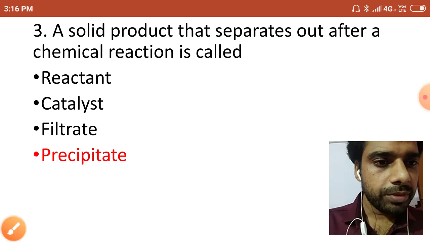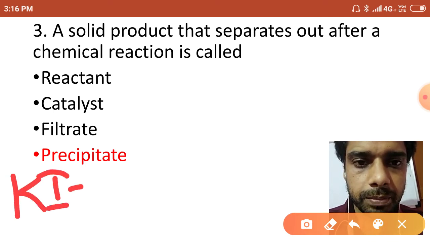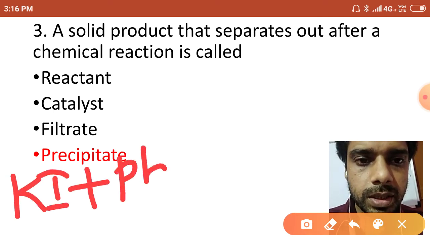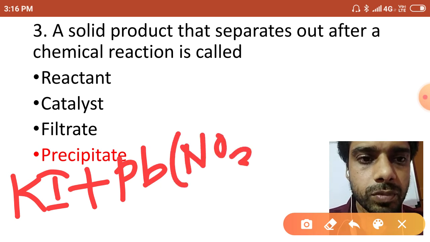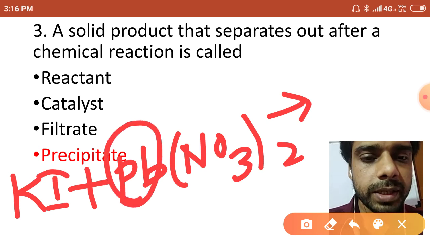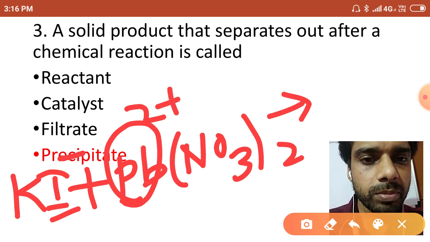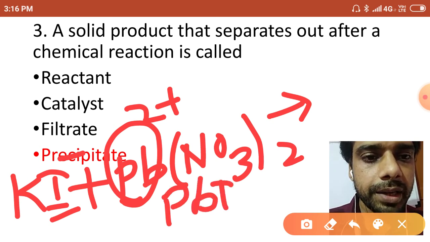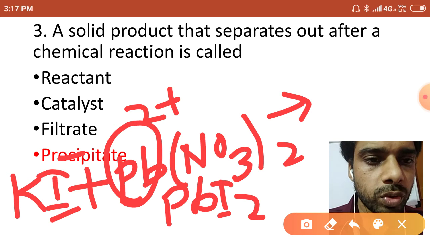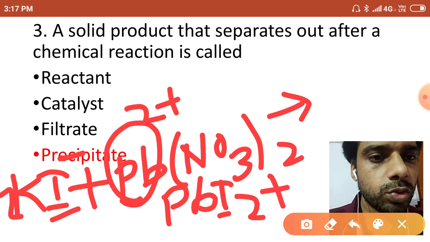Okay now, so I will write the reaction again. KI plus Pb(NO3)2. What will it form? Pb has 2 plus valency and I has 1 negative valency. So what can it form after exchanging of ions? It will form PbI2. Balancing, you can write 2 here, plus 2KNO3.